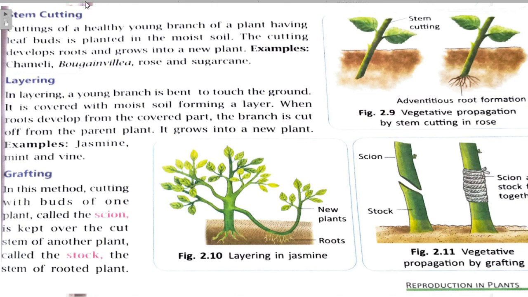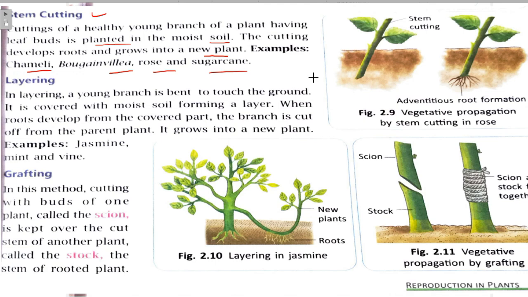So what is stem cutting? A cutting of a healthy young branch of a plant having leaf buds is planted in moist soil, and these cuttings develop roots and grow into a new plant. Examples are chameli, bougainvillea, rose, and sugar cane is also grown by stem cutting, right?